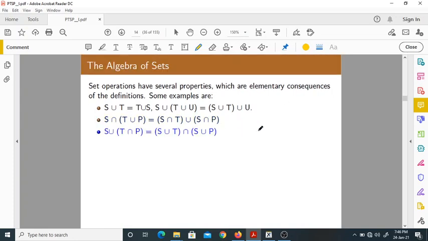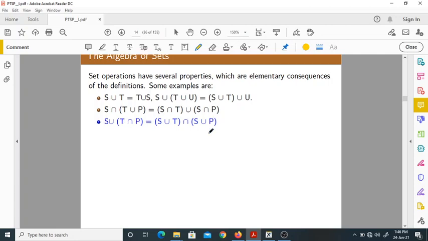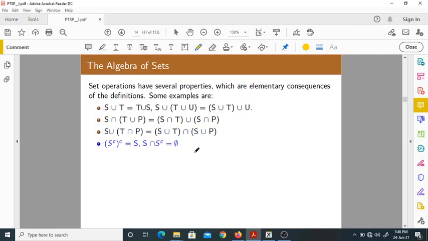Next, S union, T intersection P, equals S union T, intersection S union P. Now this is very important. What is S complement complement? That is S. What is S intersection S complement? It should be the null set.